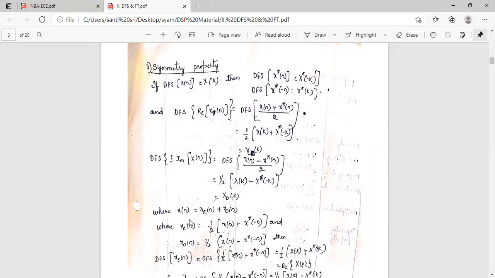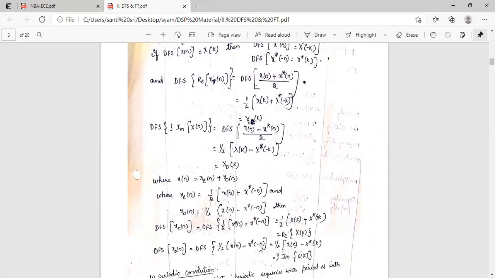So x of n is equal to x even of n plus x odd of n, where x even of n is nothing but half of x of n plus x star of minus n, and x odd of n is equal to half of x of n minus x star of minus n. Then discrete Fourier series of x even of n is equal to discrete Fourier series of half of x of n plus x star of minus n, or it is half of X of k plus X star of k.